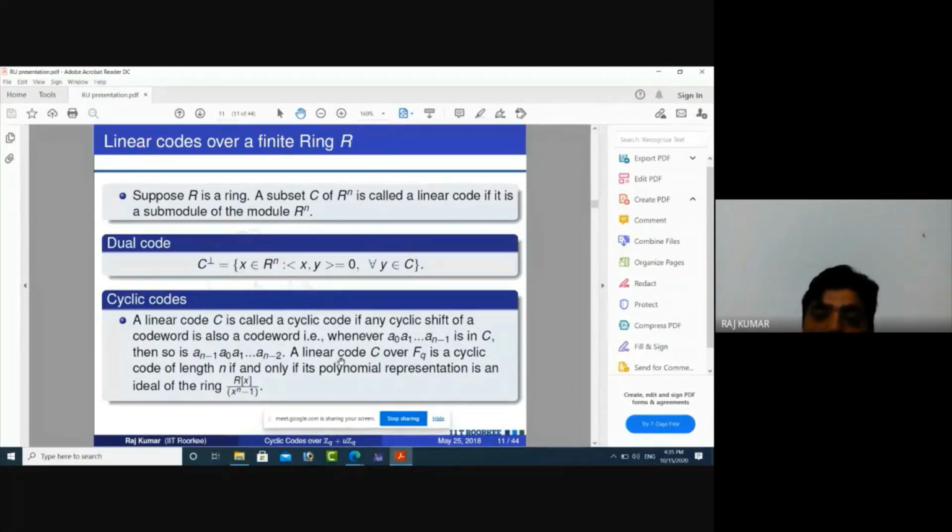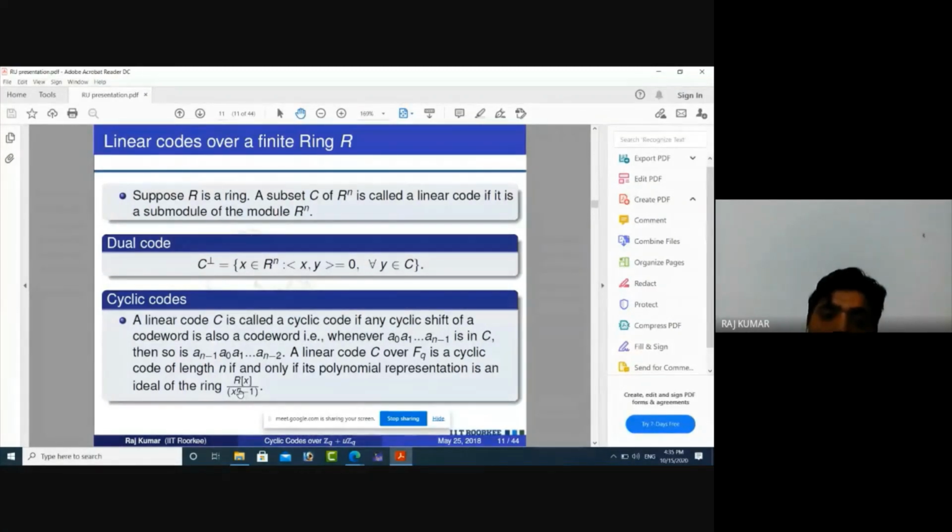Now we can associate this code word with a polynomial. When we go to the polynomial representation, similar to finite fields, a linear code C over the ring is a cyclic code of length n if and only if its polynomial representation is an ideal of the ring. Here we have two concepts: simple root cyclic codes and repeated root cyclic codes. For simple root cyclic codes, the main concept here is the characteristic of the ring.